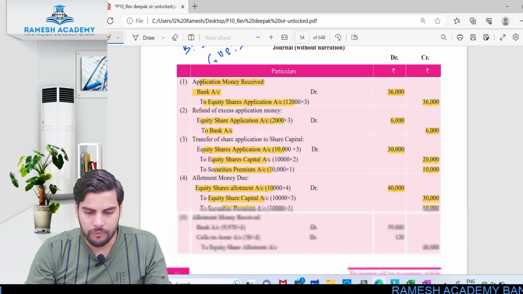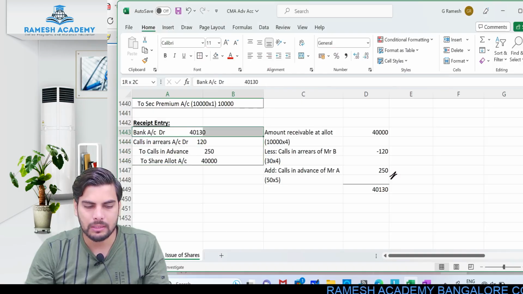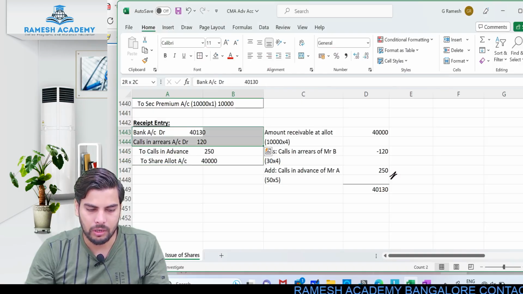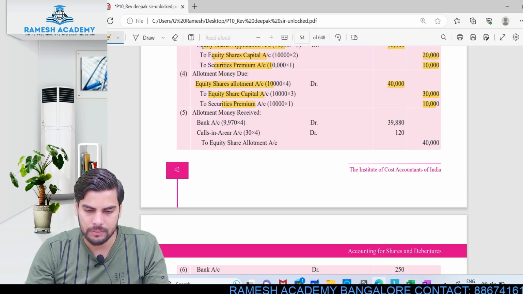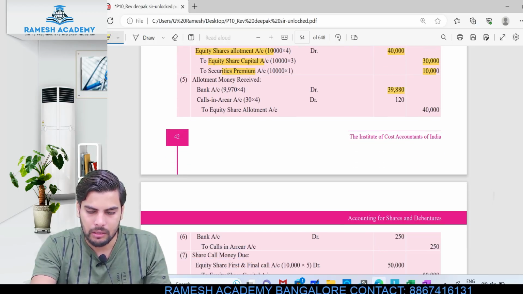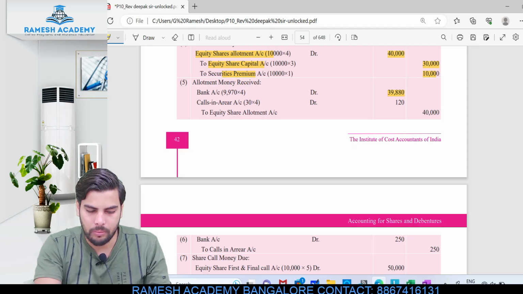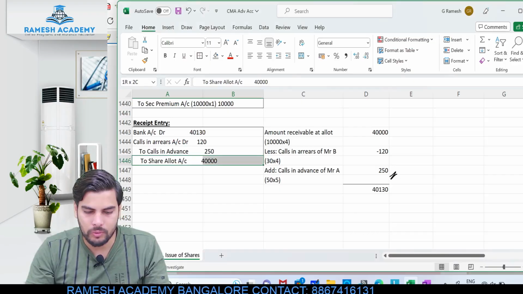Now in your book, if you see the journal entries, what they have done is, for this particular portion they have passed the separate entry. Okay, so bank account debit, calls in arrears account debit to share allotment, they have passed the entry separately. Look at this, bank account debit 39,880. Okay, now I have clubbed both the entries. So bank account debit 250, just add 39,880 and 250, how much do we get?